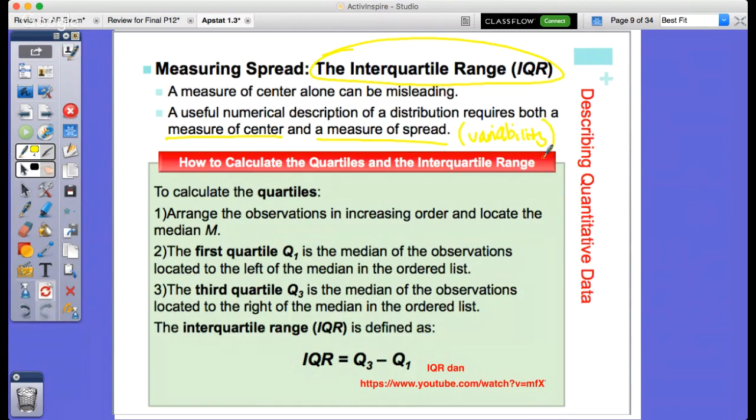Now to calculate the quartiles, first we're going to arrange them from least to greatest and find the median of that data, okay? Then from that median, we're going to find the first quartile by finding the median of the first 50% of the data, and then finding the median of the second 50% of the data, and we'll call those things Q1 and Q3. You'll see how we do that in a second. We then subtract Q3 minus Q1, very similar to range, except now we're talking in terms of the 75th percentile and the 25th percentile, okay?